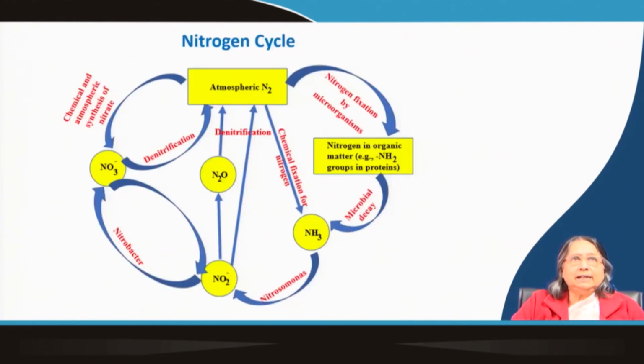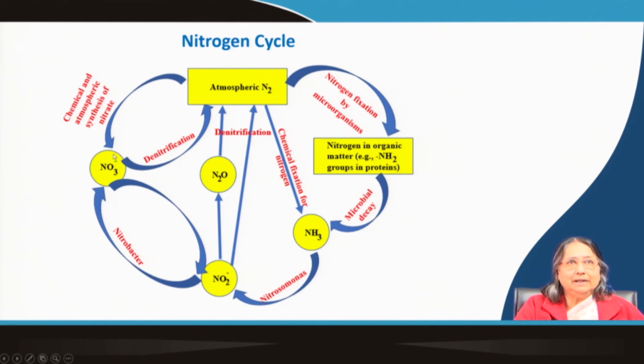Now, nitrogen cycle, nitrogen fixation, I told you what is nitrogen fixation. Now, nitrogen cycle, it is a similar thing shown in a different way. You can see at this atmospheric nitrogen, and then this is the chemical and atmospheric synthesis of nitrate, that you can see by lightning it can happen, nitrogen and oxygen combine and then water is coming.